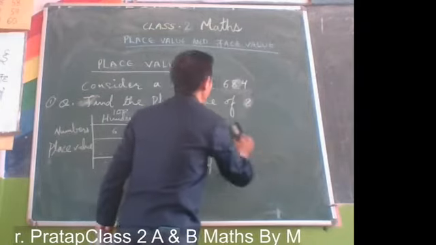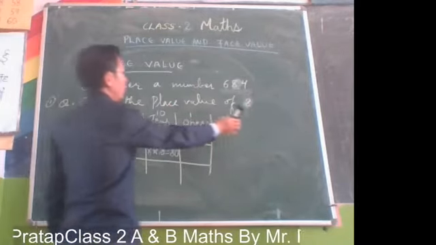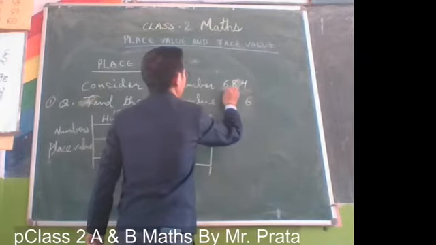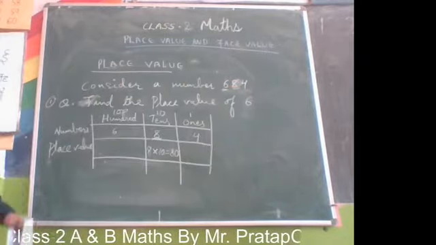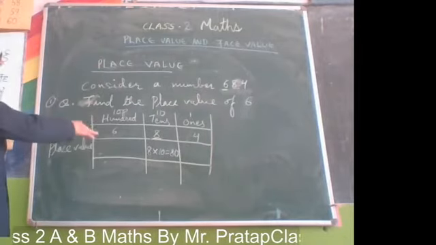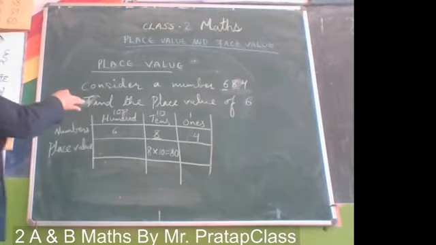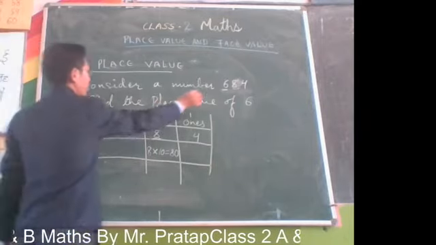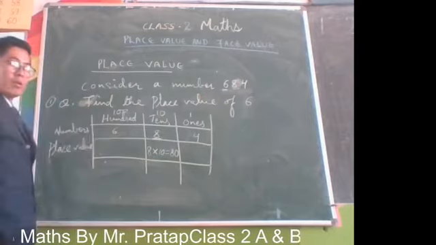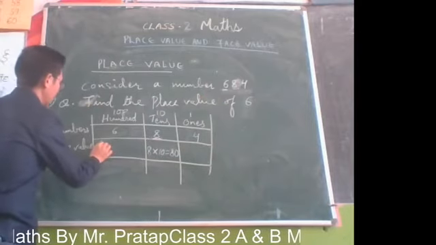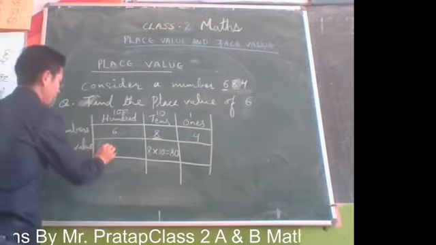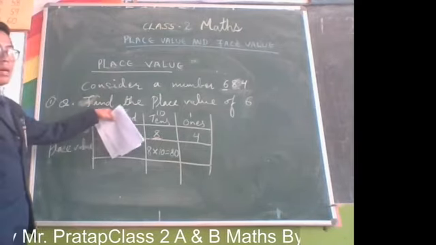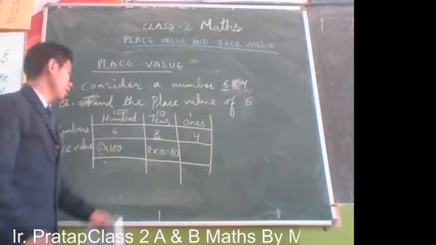Now let's change the digit. Find the place value of 6. You can see on the chart, where is 6? 6 is in the hundreds position. Now we write 6 and multiply it with 100. Why 100? Because 6 is in the hundreds place.